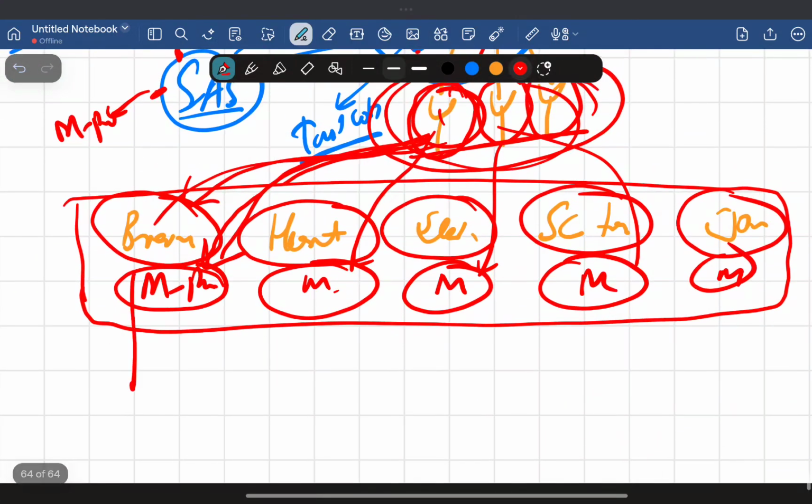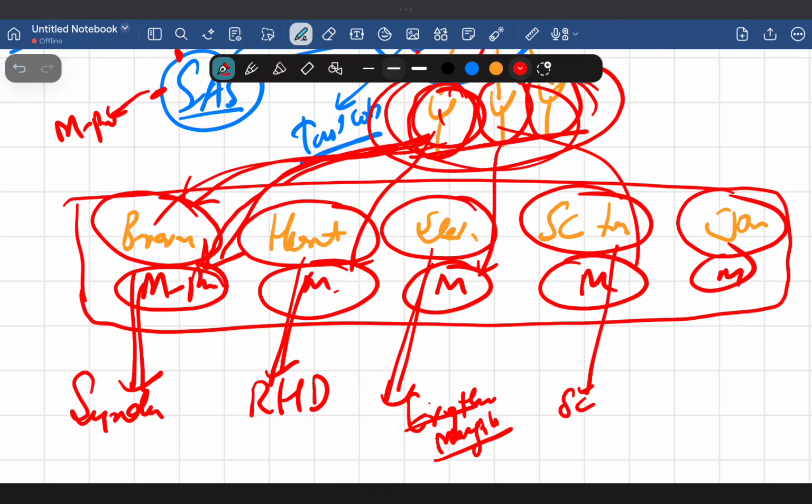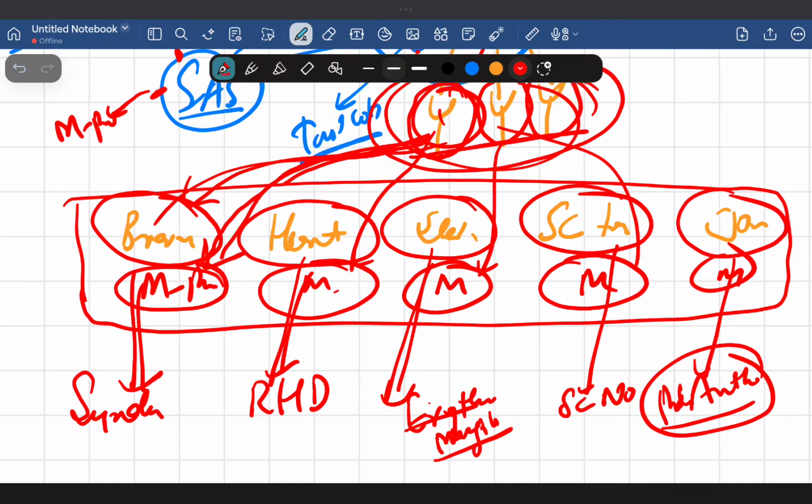So in the brain, we call it Sydenham's chorea. In the heart, it's rheumatic heart disease. In skin, it is erythema marginatum. Then there are subcutaneous nodules, meaning painless lumps under the skin. And in joints, it is arthritis, or I should say polyarthritis, which means inflammation at the joints.